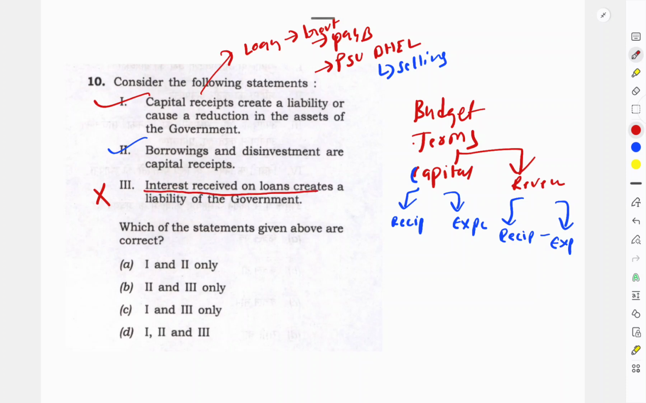So how does it create a liability? Liability means it's an obligation for the government to pay. Here there is no obligation, it's coming into the country, so it does not create any liability to the government. So statement 3 is wrong.